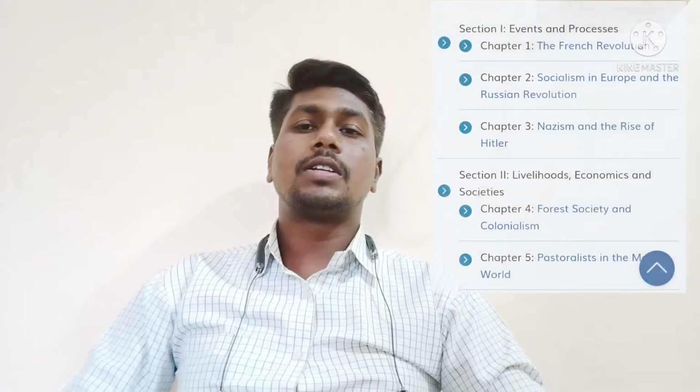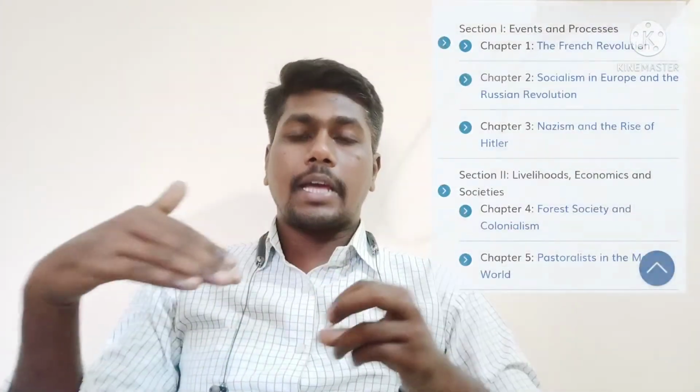Then the fourth one is forest society and colonialism. We learn about the important forest societies, including India as well as some other countries. And colonialism, obviously you know, means conquering the areas of one country by another.